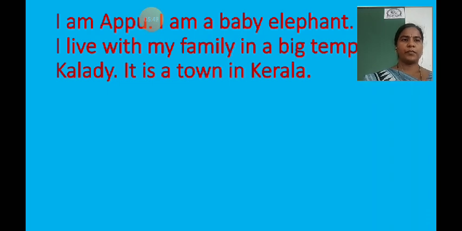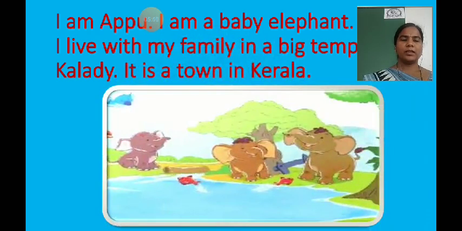As you can see in the picture, we can see baby elephants. Here, I means who? Here I means Appu, the baby elephant. He is telling us that he is Appu, and where he lives.